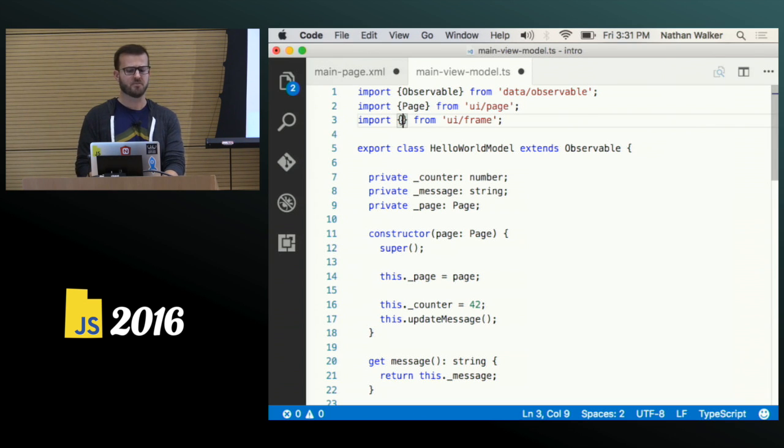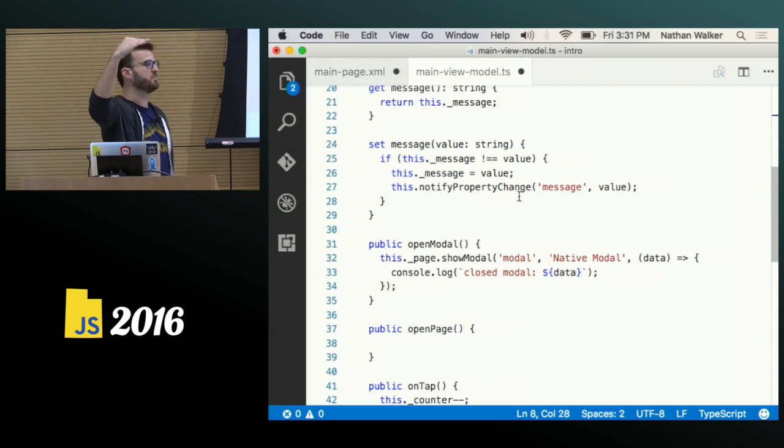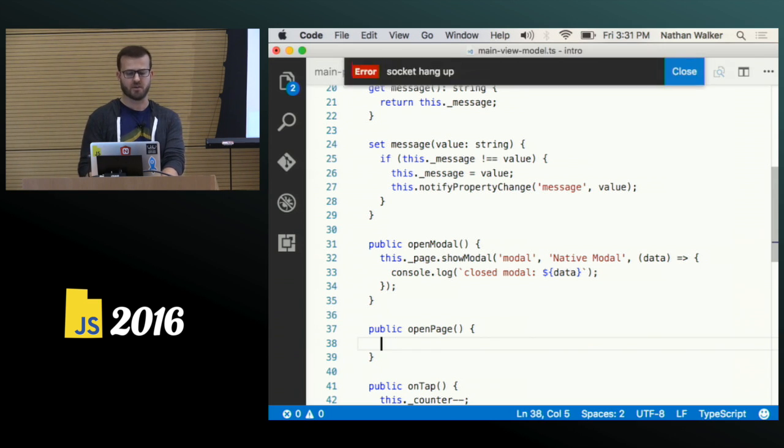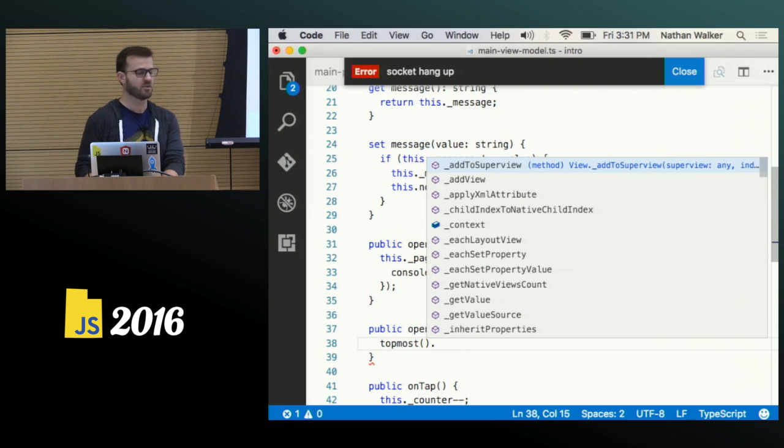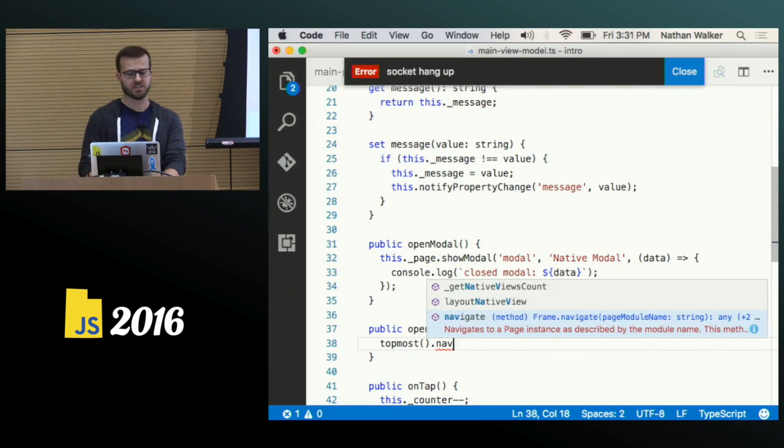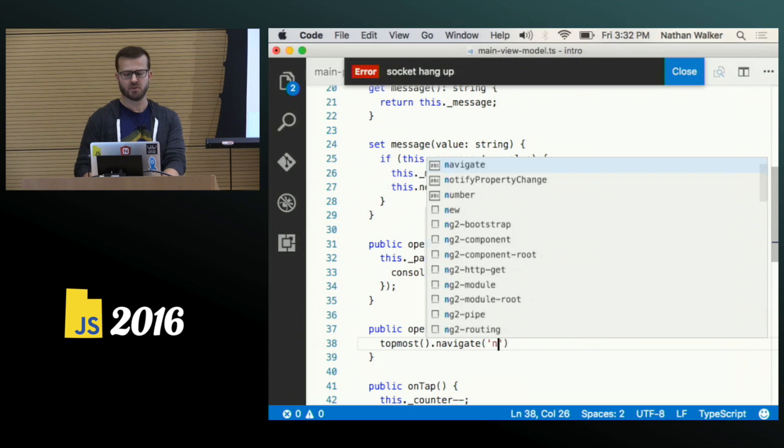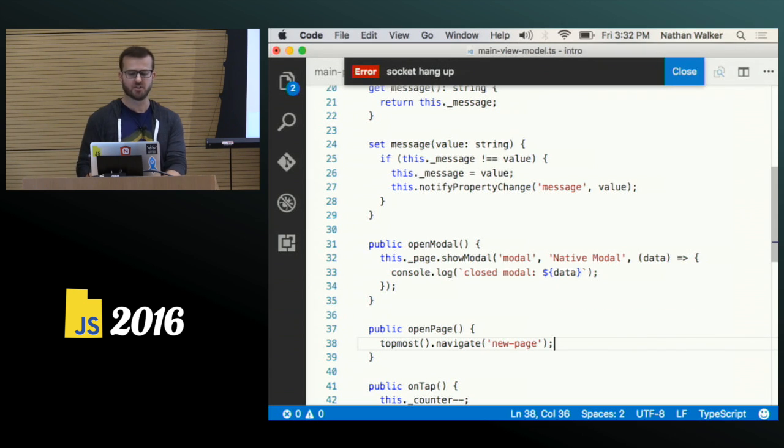But the UI frame module in particular gives you this handy topmost utility that you can grab the topmost page in the native app. So again, whether it's Android or iOS, this is going to give us whatever the current page is. And then we're going to simply call navigate. You can see we have nice IntelliSense here. It tells us what that is going to do, and we're going to pass in new page, and that is all we're going to need to do to navigate to that page.